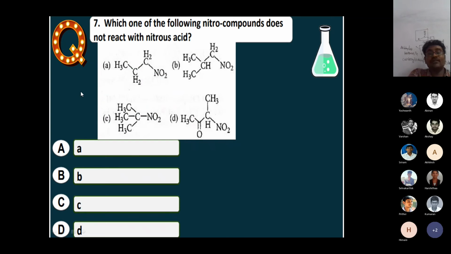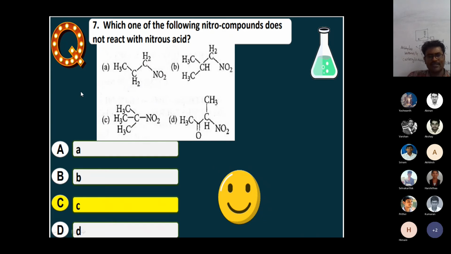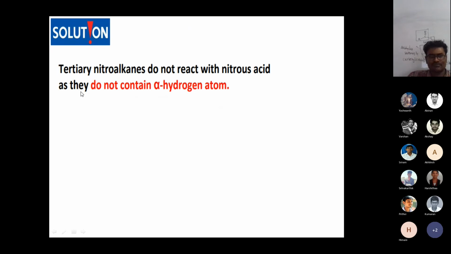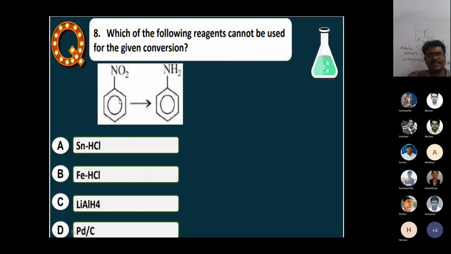Next question. Which of the following nitro compounds does not react with nitrous acid? Something is missing. Is there a mistake in the question? Something is wrong there. Okay, what is the answer?